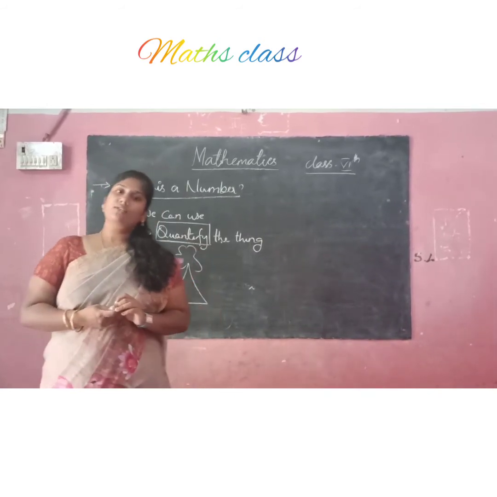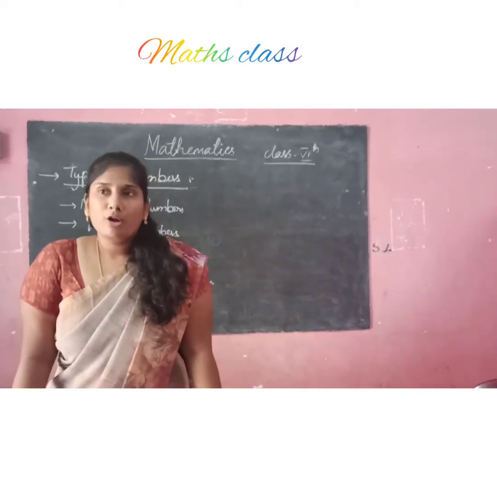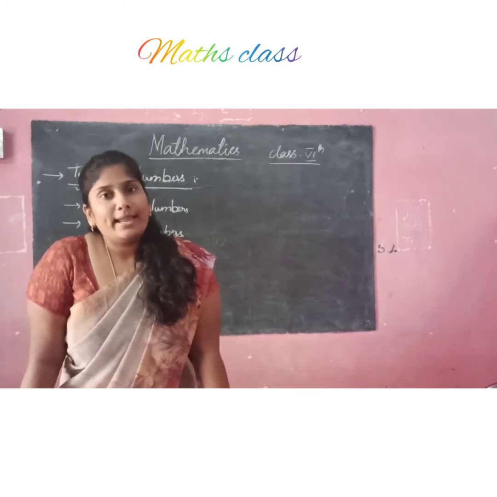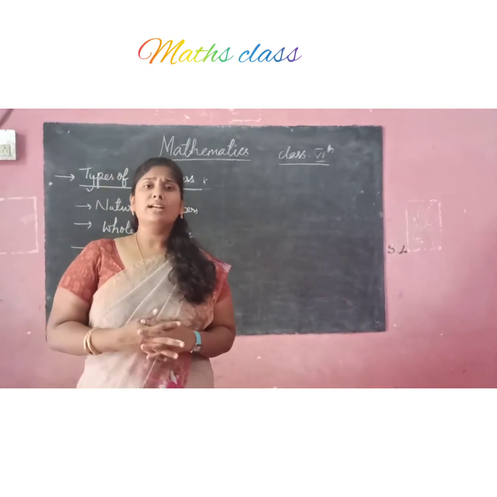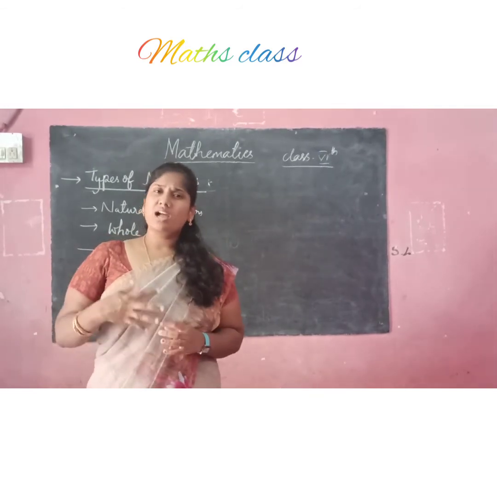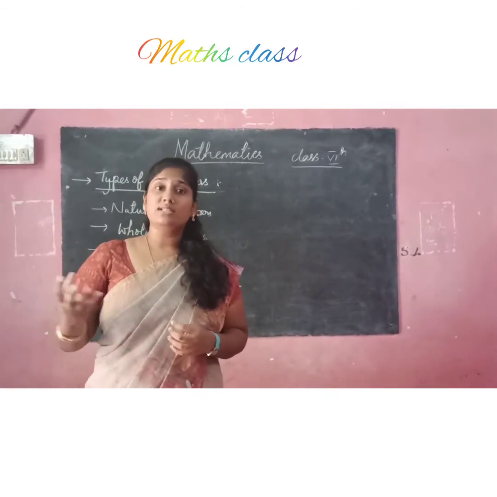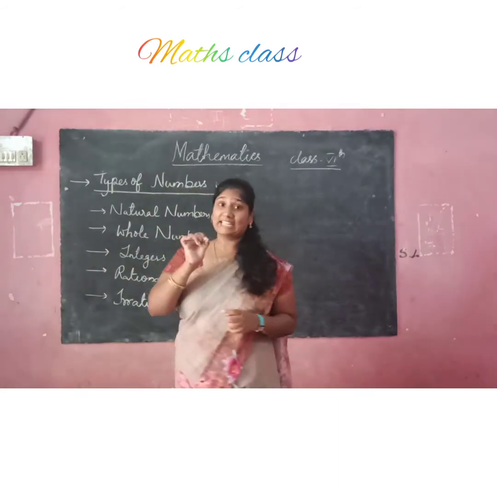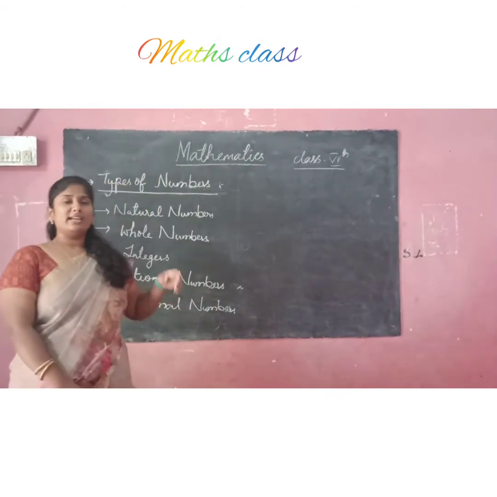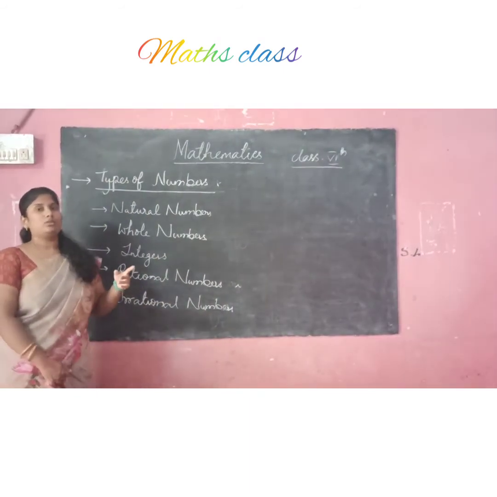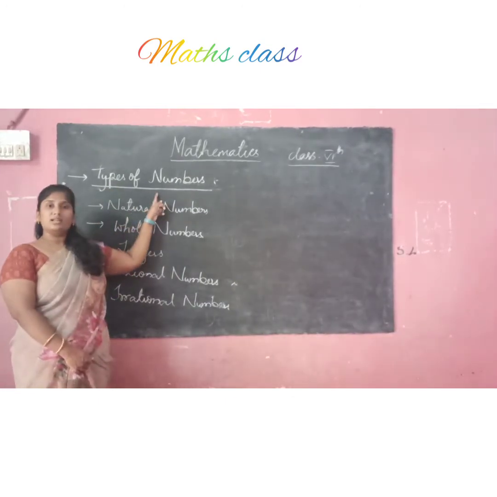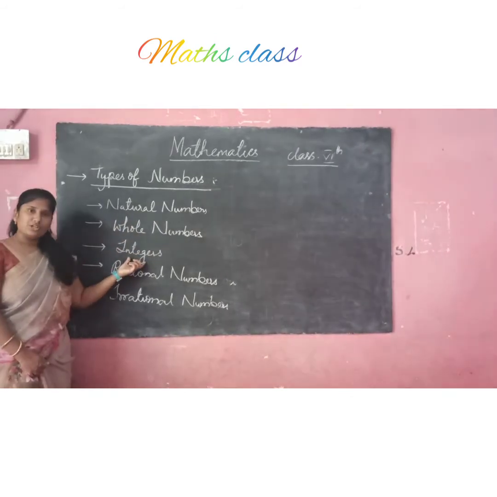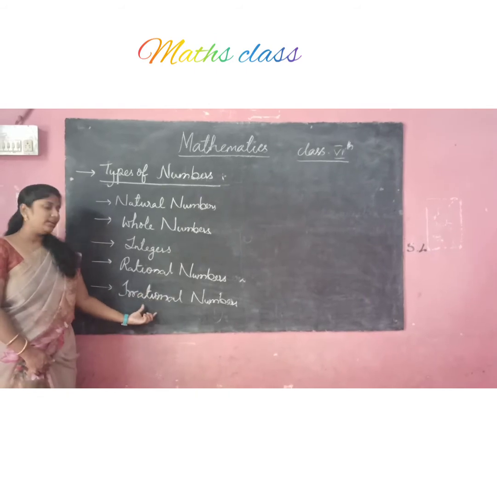Okay, understood children? Next, from the topic we have understood what a number is, and why we use numbers. There are so many types of numbers, many different kinds, like decimal numbers, natural numbers, negative numbers, everything you can see. Here are some of the types I want to discuss with you. So what are the types of numbers? There are natural numbers, whole numbers, integers, rational numbers and irrational numbers.